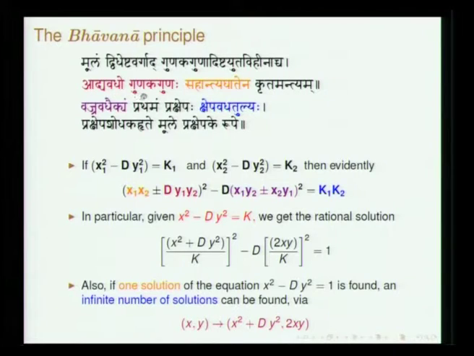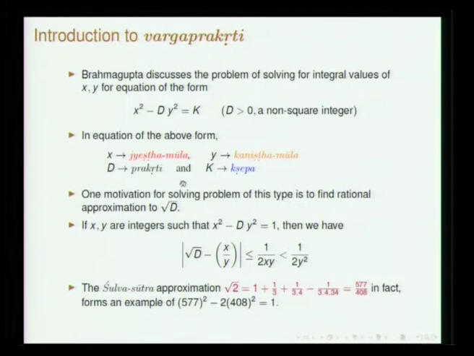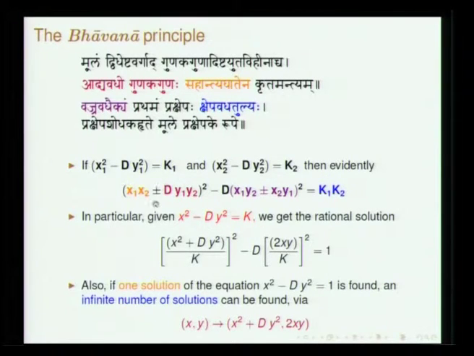Adyavadhaha gunaka gunaha. Brahmagupta here uses the word gunaka, and guna is multiplication. The word prakriti has generally been used, and here he has used the word gunaka to refer to d. Adya here refers to y1, y2. So, we have two equations: y1 is also adya and y2 is also adya. Adya vadha refers to the product of y1 and y2, multiplied by gunaka. So, this is the equation which has been stated: d times y1 y2.